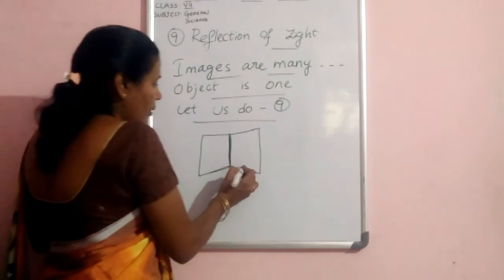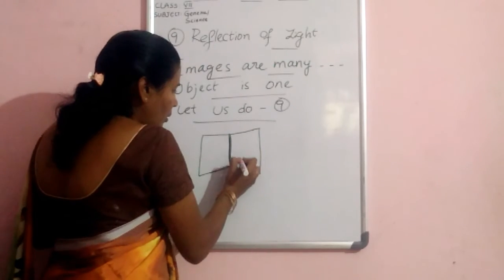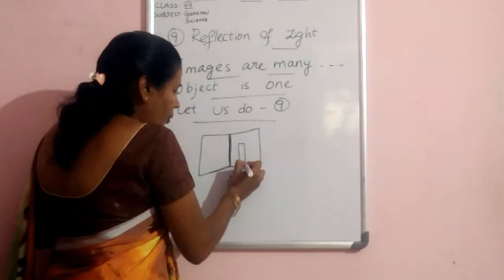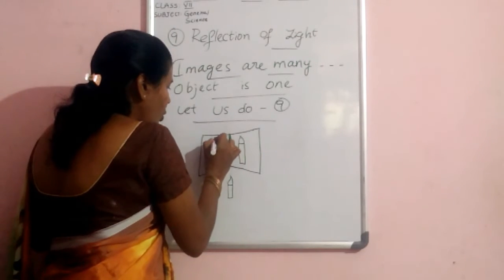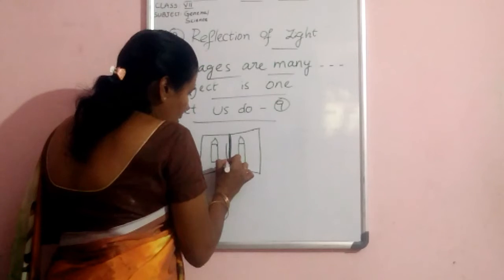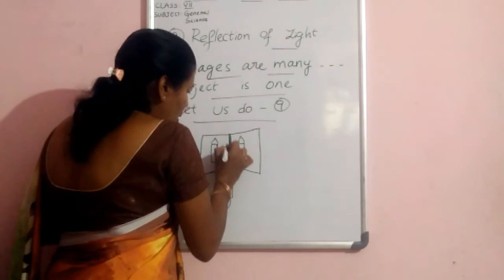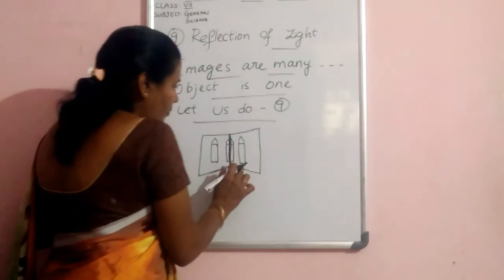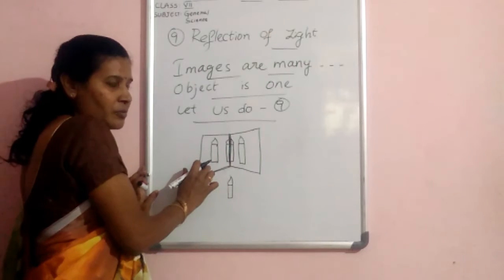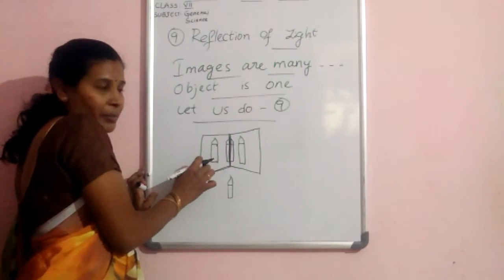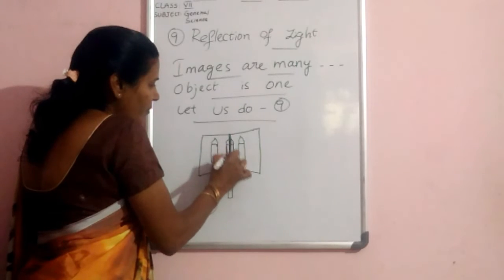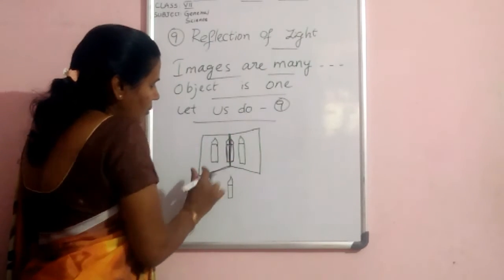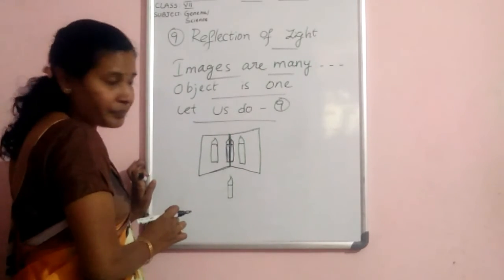What will be formed? You must observe three images are formed inside of two mirrors. One image is formed in one mirror, another image is formed in the second mirror, and at the center the image of the third candle is formed.